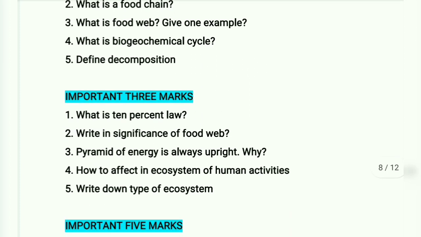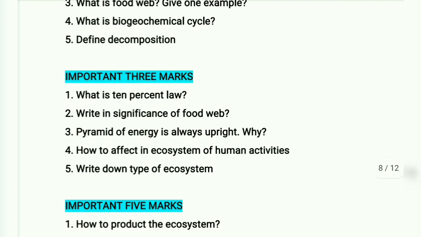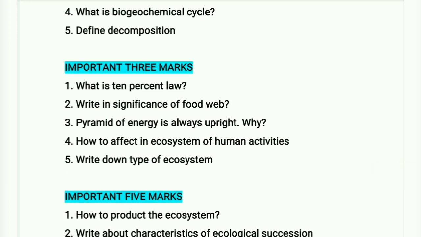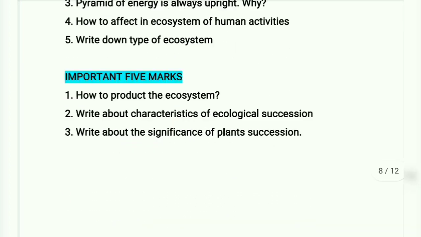Important 3 marks. What is 10% law? Write the significance of food web. Pyramid of energy is always upright. Why? How do human activities affect an ecosystem? Write down the types of ecosystem.